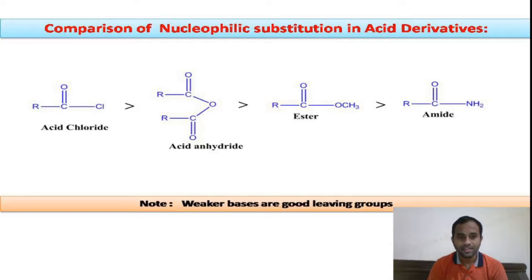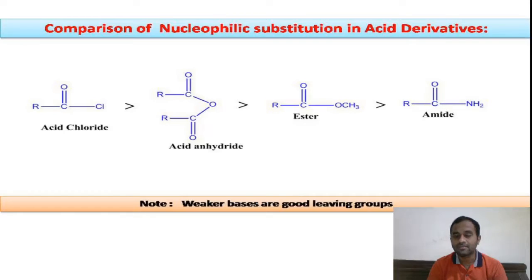You see, acid chloride will undergo nucleophilic substitution at a fast rate compared to the acid amide, right? Because in amide, the NH2 group is a strong base, thereby it is not an easy leaving group.